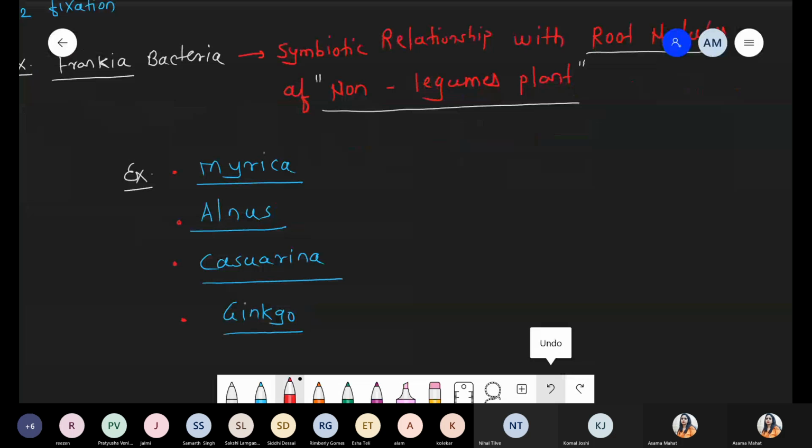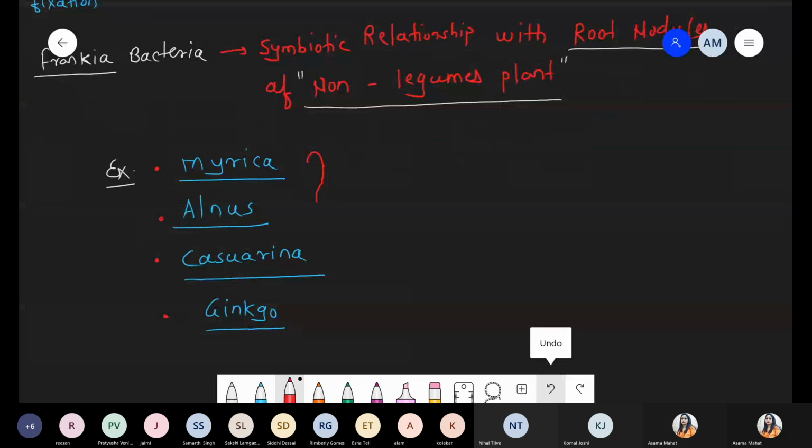Out of these, the first three, Myrica, Ulmus and Casuarina, are angiospermic plants. Ginkgo is the single plant belonging to the gymnosperms.